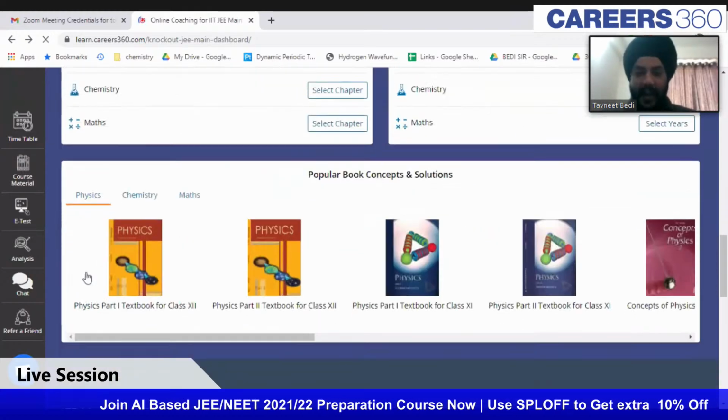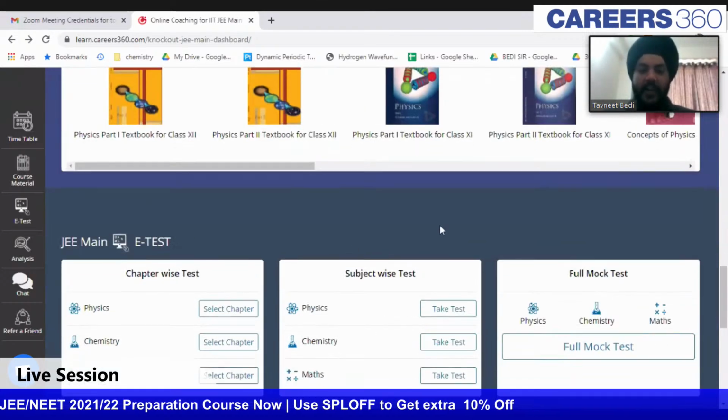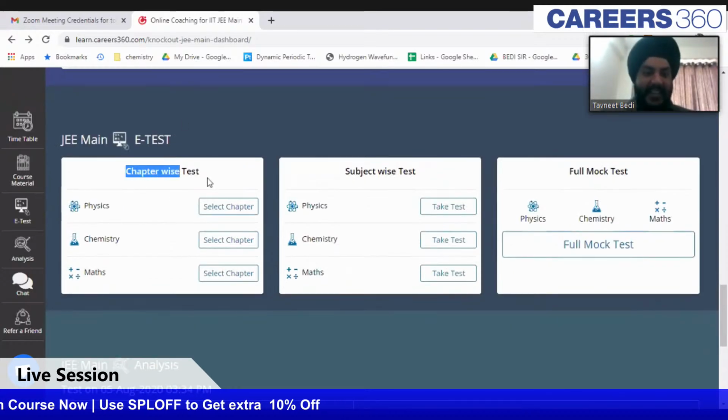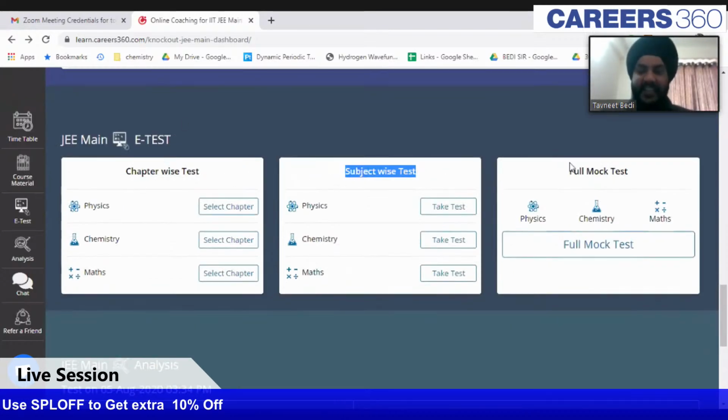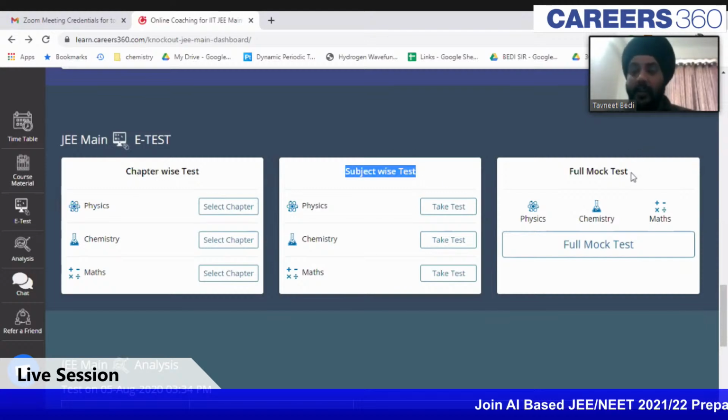Apart from this, there are some reference books which you can refer to. Those are given over here, subject-wise. Then there is this testing part, guys. You can take chapter-wise tests, subject tests, and full mock tests. Initially, you should start with the chapter-wise test, then you can take up the subject-wise test, and lastly, the full mock test.